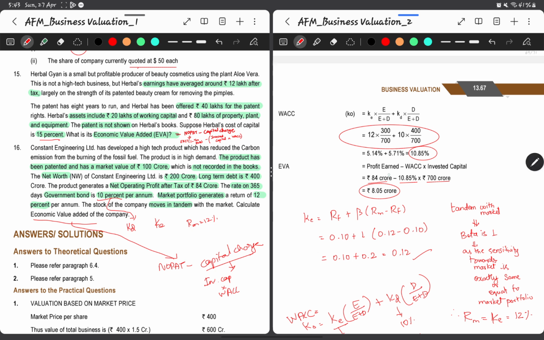Here in our case, we can see the net operating profit after taxes is 84 crores, and the cost involved for this is 75.95 crores. So the company is earning a net operating profit after taxes of 84 crores. Hence the extra value created is 8 crore 5 lakh.